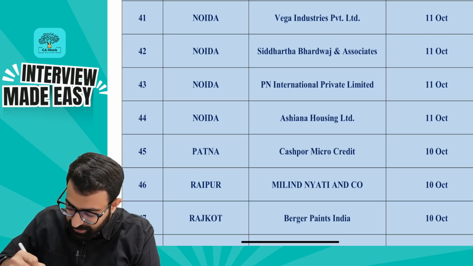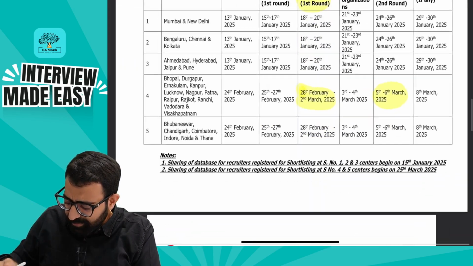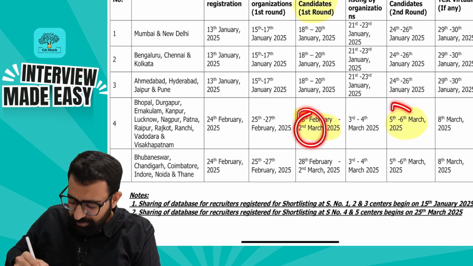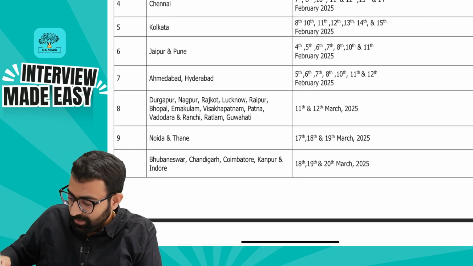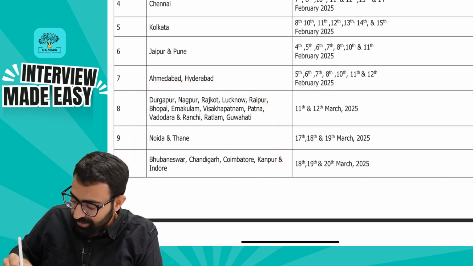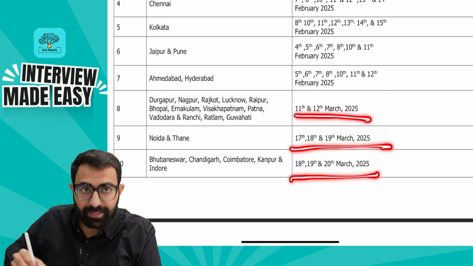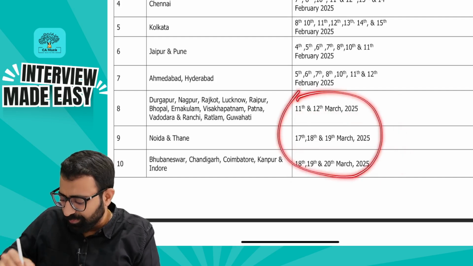Got it, sir. So I got this from here. Next, sir, when will I come to know about the shortlisting? On these two dates you'll come to know about your shortlisting, depending on the center you are choosing. Based on the center you choose, you will be giving an interview on the respective dates which are mentioned here. Okay, these dates are yours, and they are important for you.